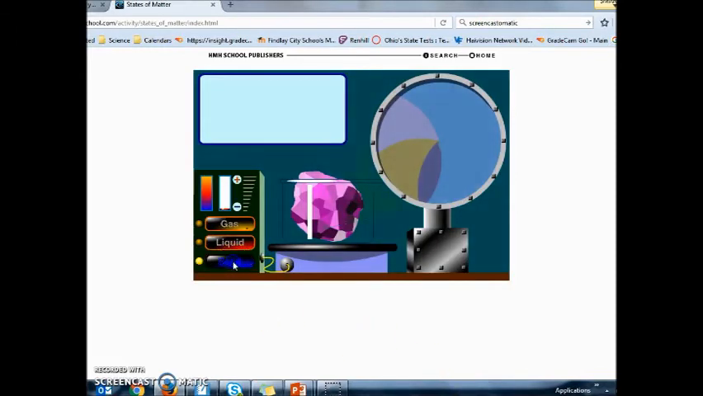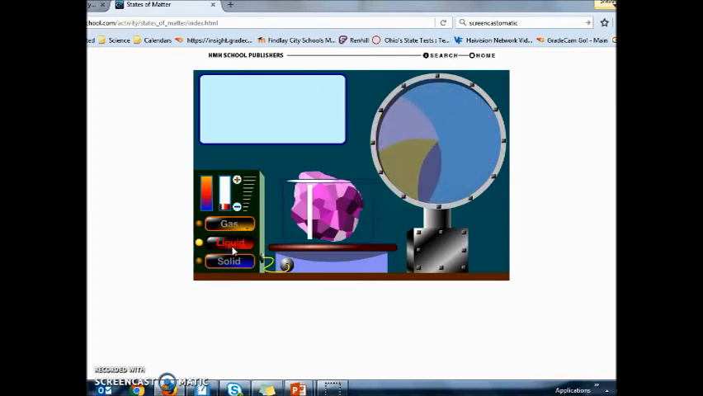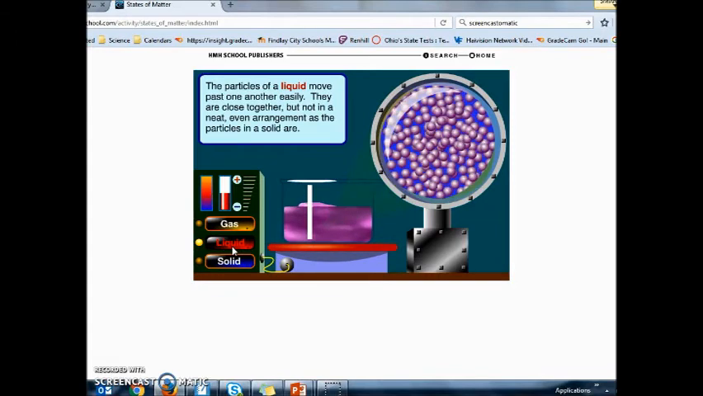Alright, so when we look at solids, we notice the temperature is very low, particles are vibrating in place, they have a definite shape, definite volume. Now, as I raise the temperature up, that solid begins to melt, the particles break apart from each other, now they're starting to slowly flow around each other. They definitely are moving there.